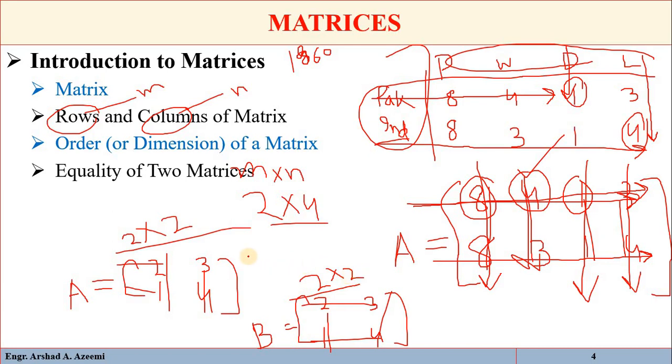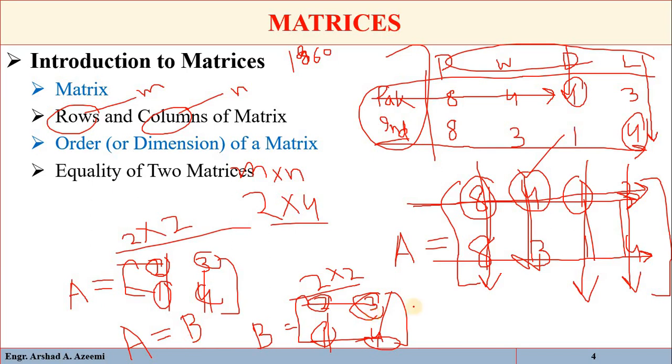So the order of A and B are the same, meaning both matrices are of the same order. Similarly, here we have 2, here also 2, here we have 1, here 1, here we have 3, here also 3, here 4, here also 4. So the elements in the corresponding positions are also equal. So we can say that matrix A is equal to matrix B. That is called the equality of two matrices.